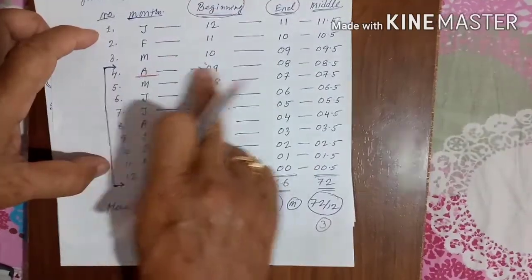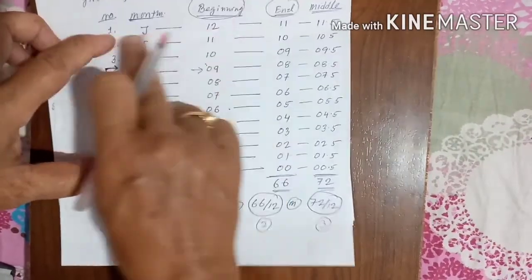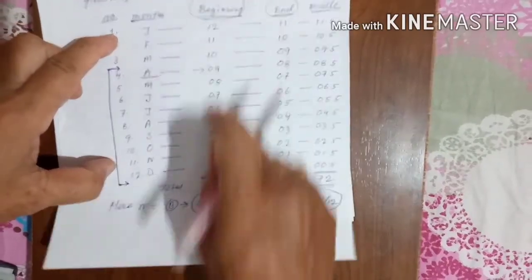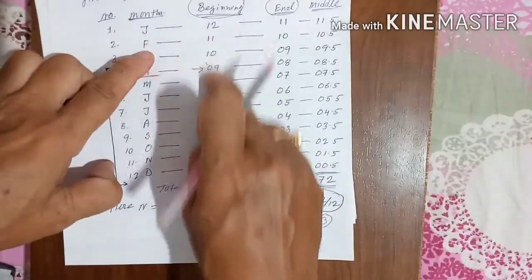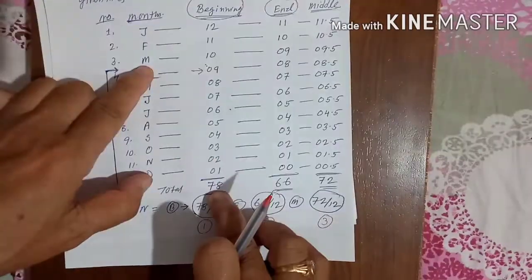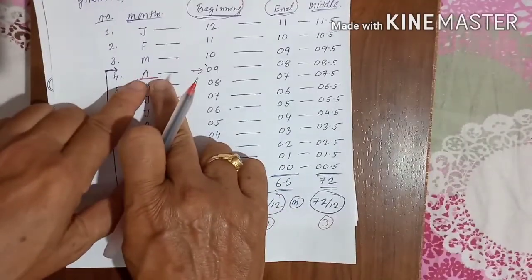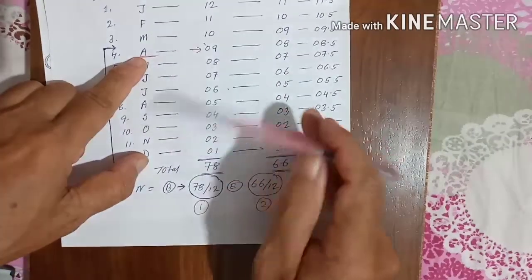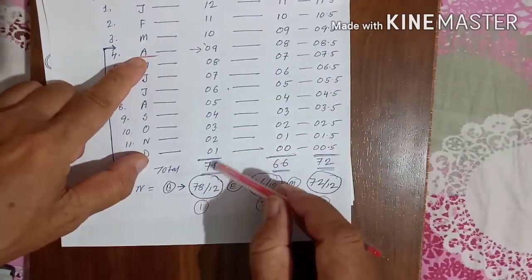Beginning started from January, it will hold 12 to 1. Beginning started from February, from 11 to 1. Beginning started from March, from 10 to 1. Beginning started from April, that is from 9 to 1.